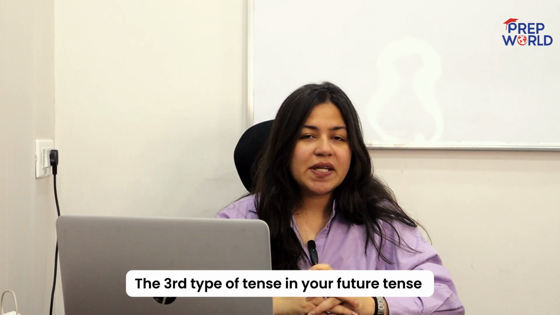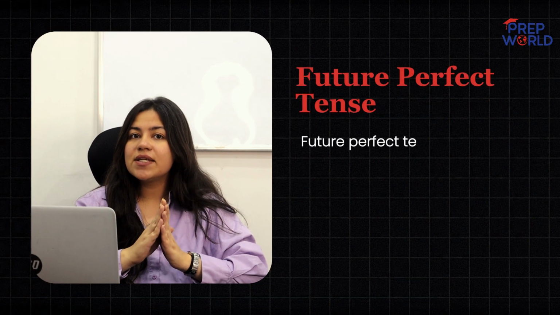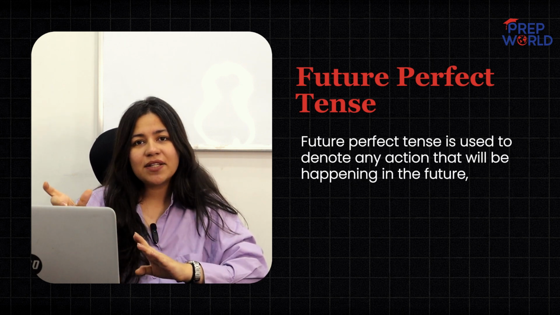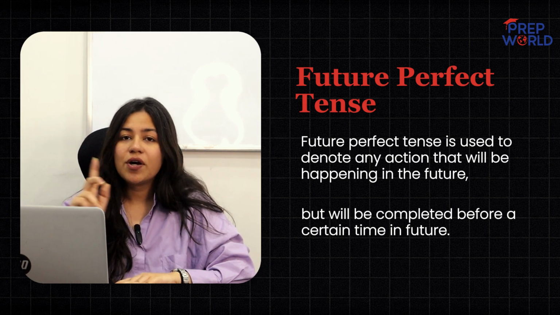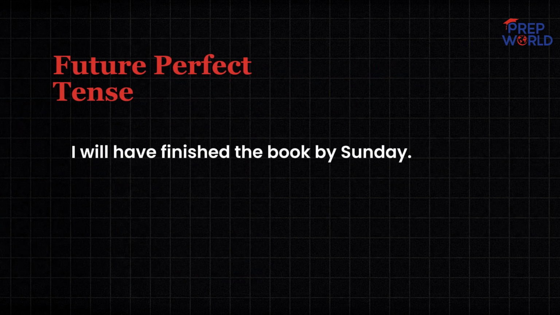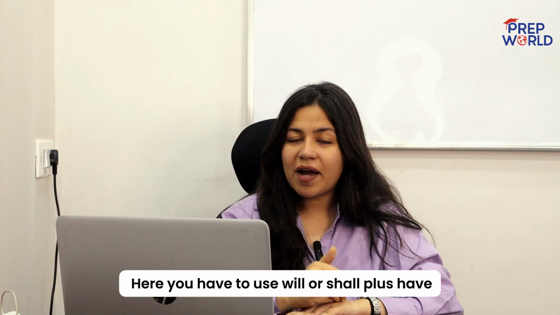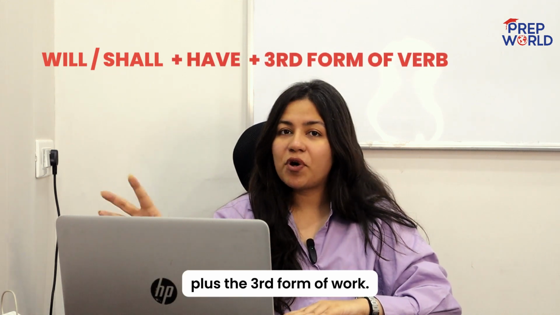The third type of tense is your future perfect tense. Now, future perfect tense is used to denote any action that will be happening in the future but will be completed before a certain time in future. For example, I will have finished the book by Sunday. She will have left by the time you arrive. Here you have to use will or shall plus have plus the third form of verb.